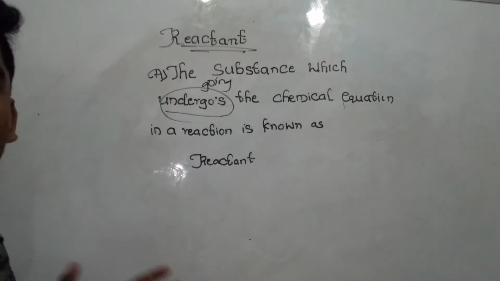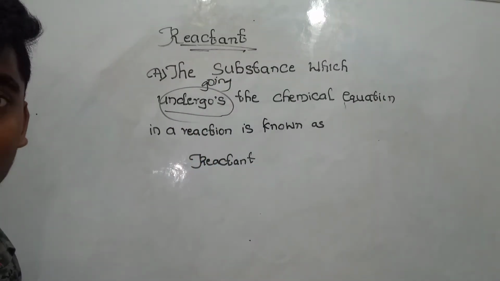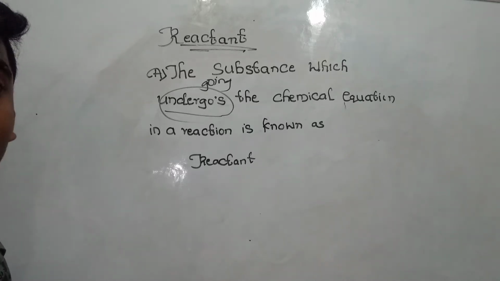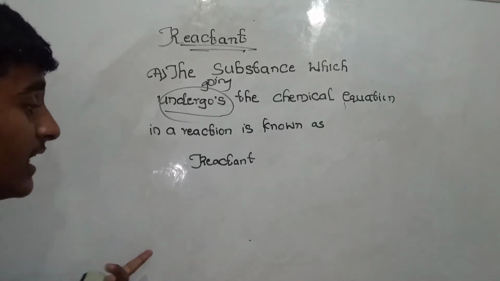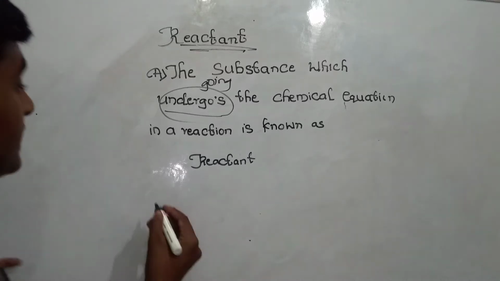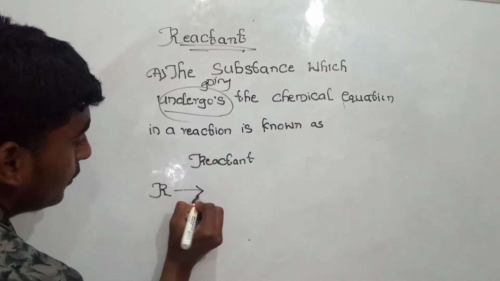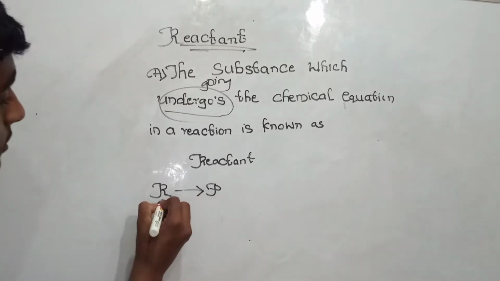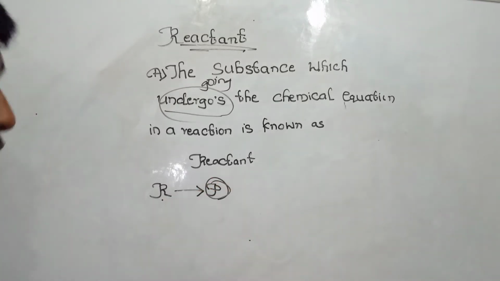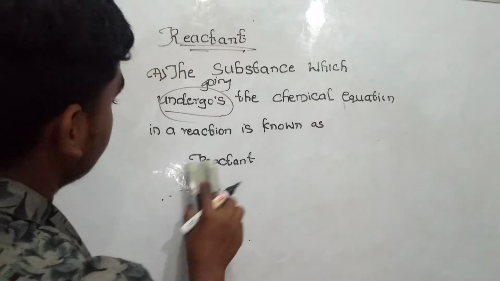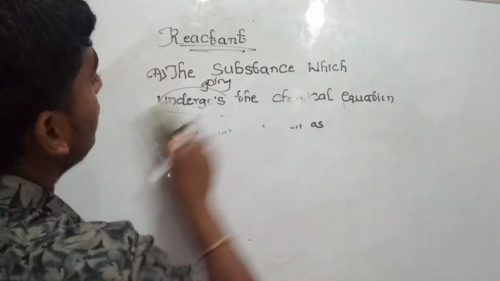And why did we say that reactant is important? Because when balancing a chemical equation we have to write the reactant on the left side and the product on the right side. Yes guys, always reactant is on the left side and product is on the right side, because by the reaction only the newly formed substance, the product, is formed. Yes guys, let's discuss product.